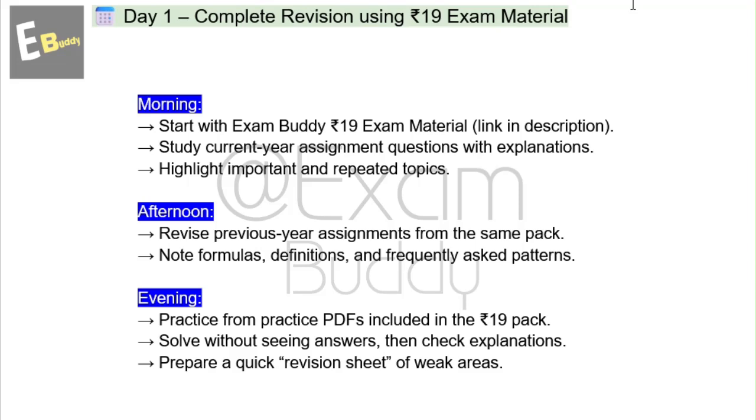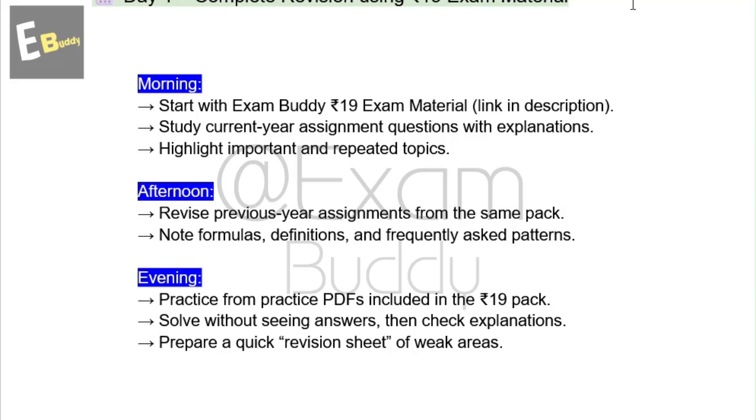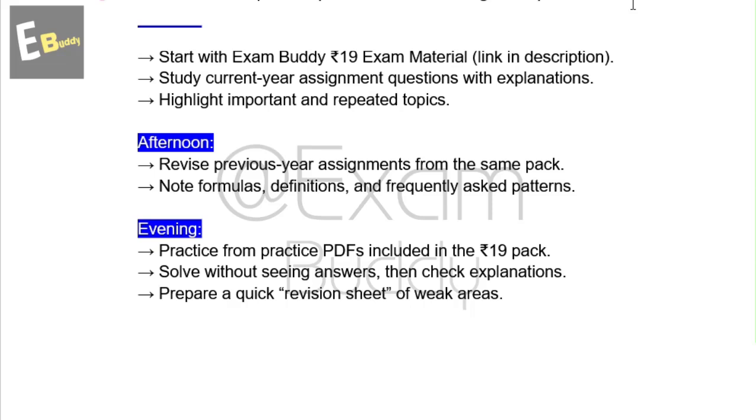So in the evening, the three things are: practice from practice PDFs, solve without seeing answers, and prepare a quick revision sheet. If you have not yet, get your complete NPTEL exam material for just 19 rupees. It includes all current and past assignments plus explanations plus practice PDFs.